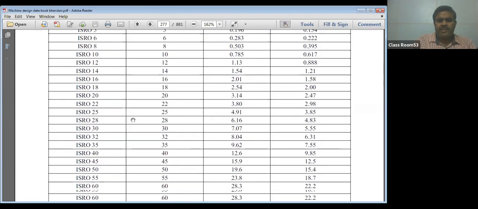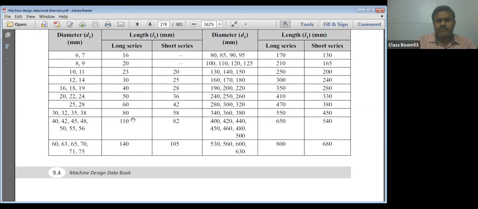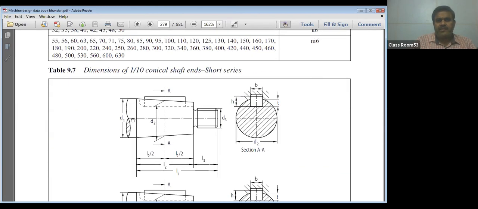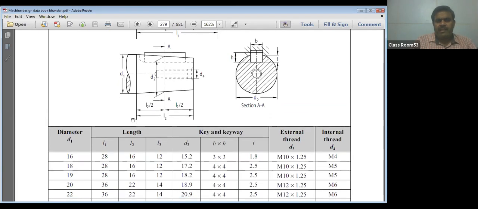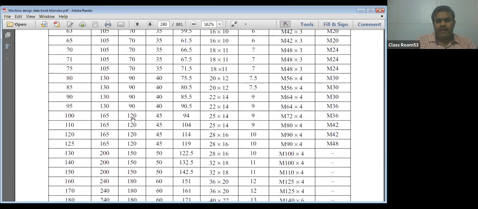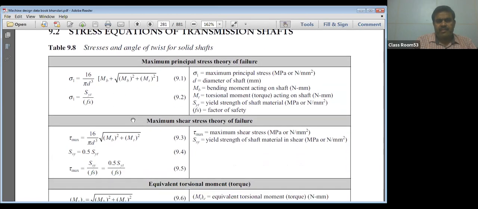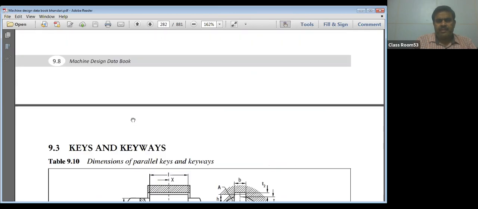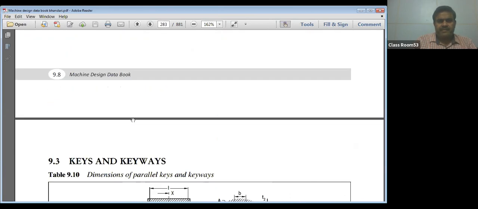तो सॉफ्ट का ही चैप्टर है ना, तो ध्यान दीजिएगा where the key is starting in the data book, है ना. In the same chapter shaft is also given, key is also given, and that is also given. स्ट्रेस इक्वेशन ऑफ द ट्रांसमिशन सॉफ्ट, ये पूरा की अभी सॉफ्ट ही चल रहा है ना. Yes, key and key, so it is 9.3, है ना. From here the key is starting.